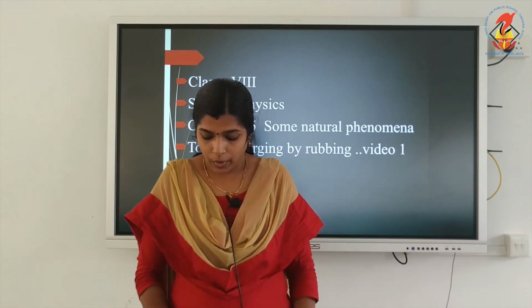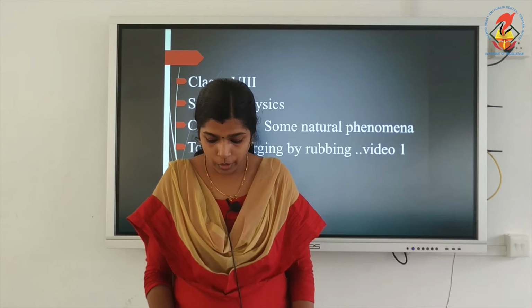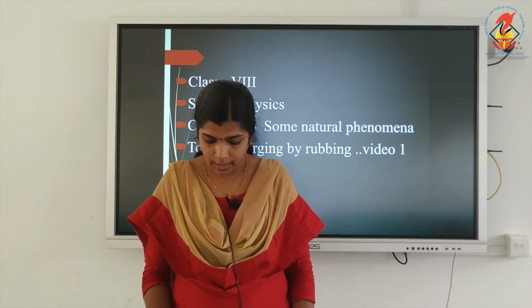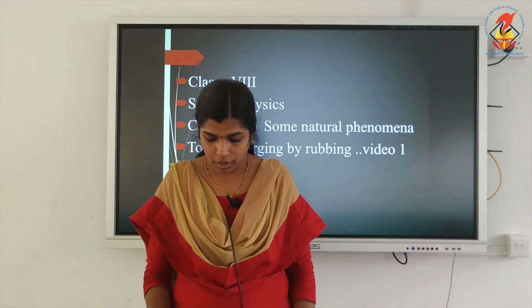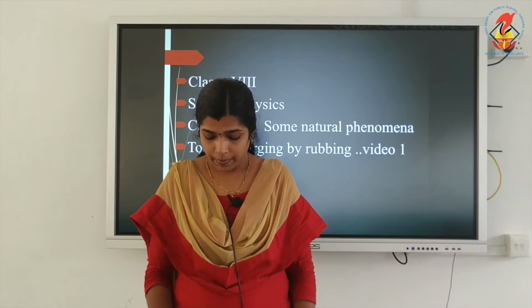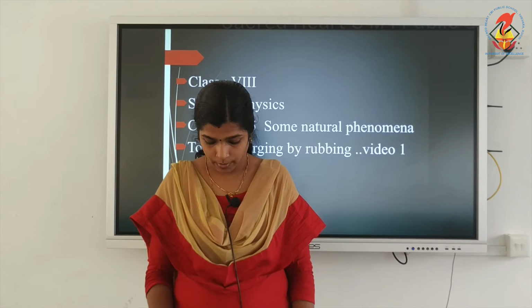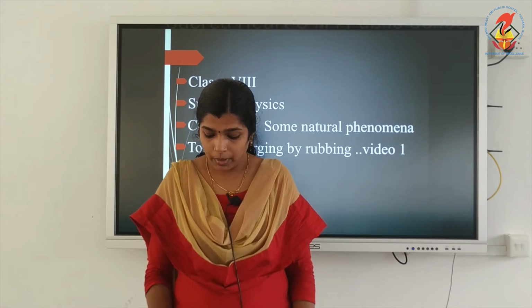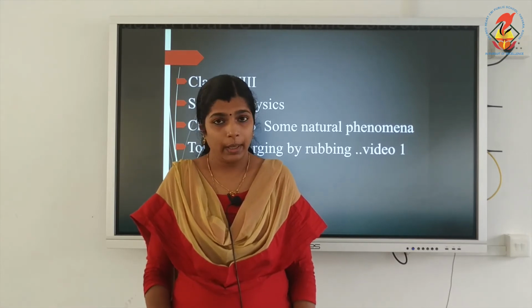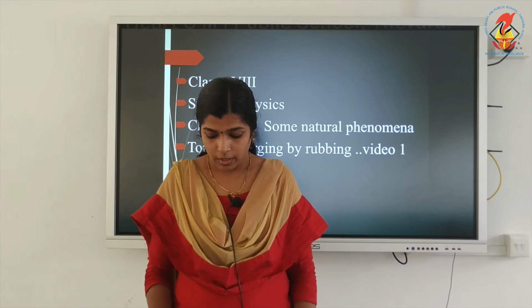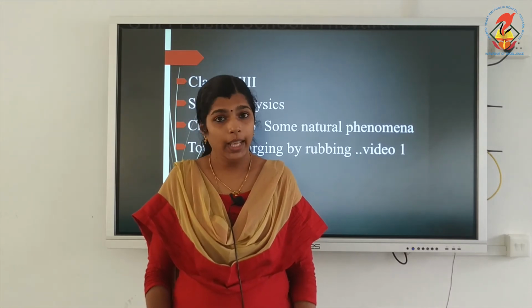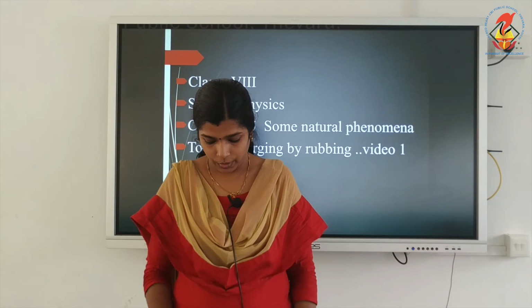When you rub a glass rod with silk, it acquires a positive charge. At the same time, the silk acquires an equal negative charge. Similarly, when ebonite is rubbed with wool, the ebonite gets negative charge, whereas the wool gets equal positive charge.